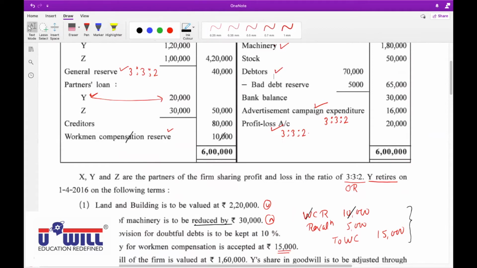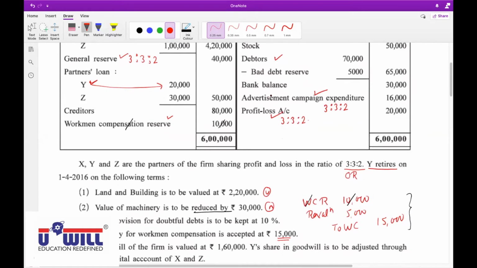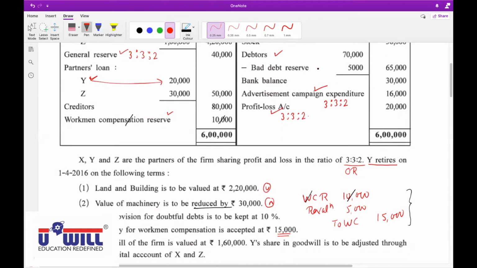Hitarth, don't tell me this. Last chapter entire is over. Sir, give me one simple adjustment. Don't tell me that entire chapter 5 is over and still you are not clear with bad debt reserve. अरे सर याद आ गया, revaluation account debit to bad debt reserve account. And what amount? Okay.